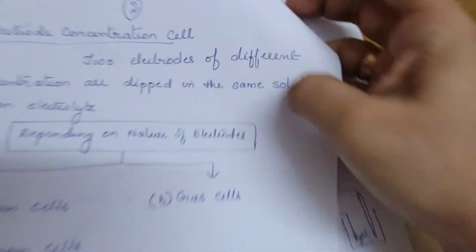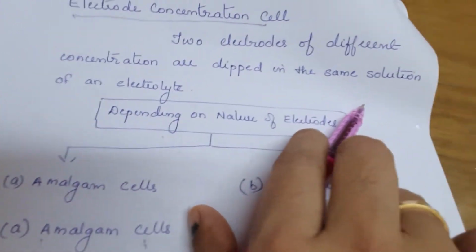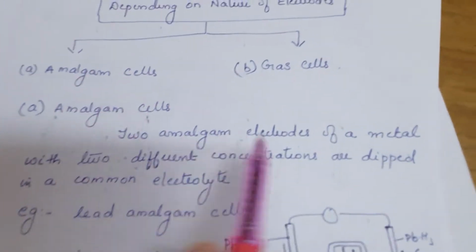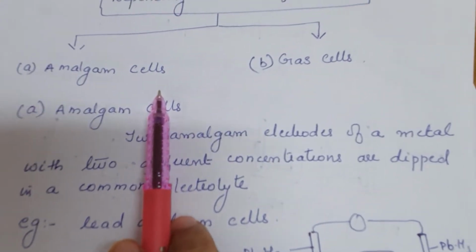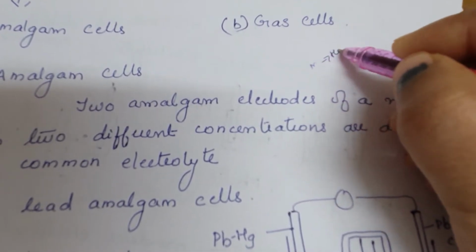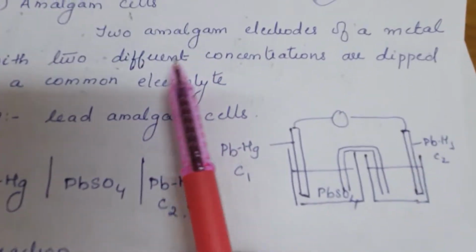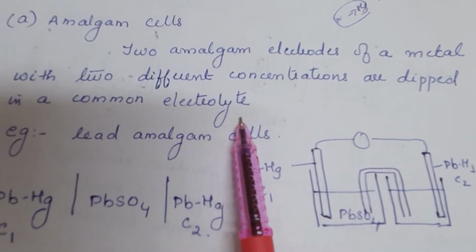Again, taking the electrode concentration cell, two electrodes of different concentration are dipped in the same solution. Depending on the nature of the electrodes, we can have the amalgam cell and the gas cell. Amalgam cell means the electrodes will be made up of amalgam. Amalgam is an alloy of any metal with mercury. For example, in amalgam cells, two amalgam electrodes of metal with two different concentrations are dipped in a common electrolyte.